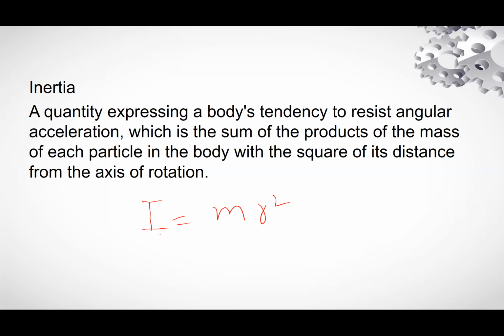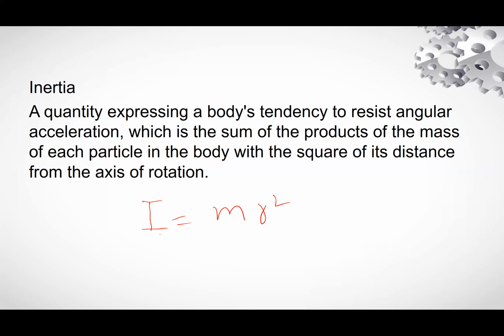So inertia is the product of mass and the square of the distance. If there are n number of particles with different masses, then we will write I is equal to the summation from 1 to n of mi ri square.